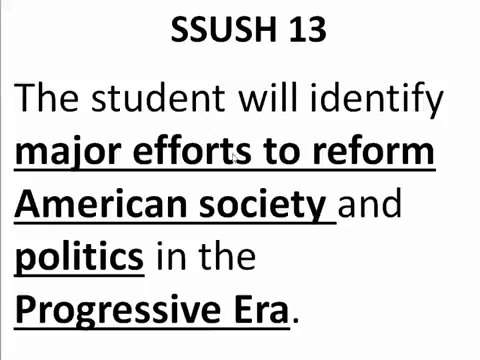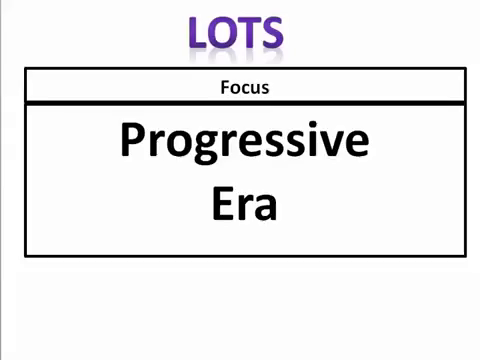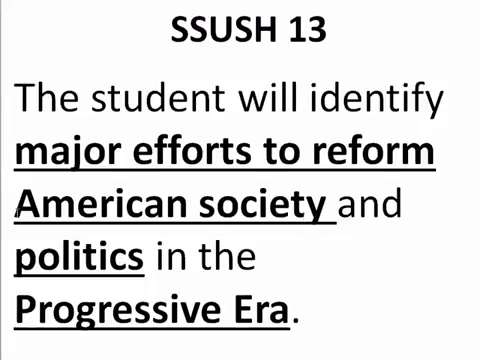Let's look at the overall standard here. The student will identify major efforts to reform American society and politics. So they're going to reform American society, and they want to reform or change American politics in the progressive era. That's our overall focus. So we're going to be looking at this progressive era, and we see reform means change. We talked about that definition before.